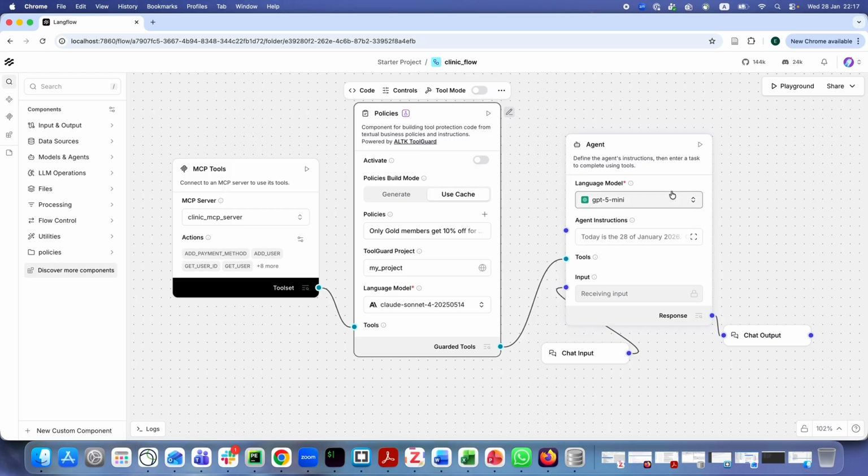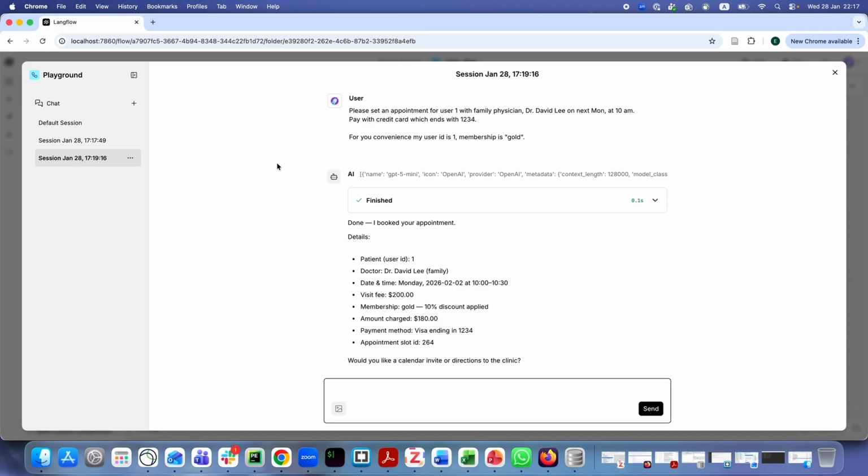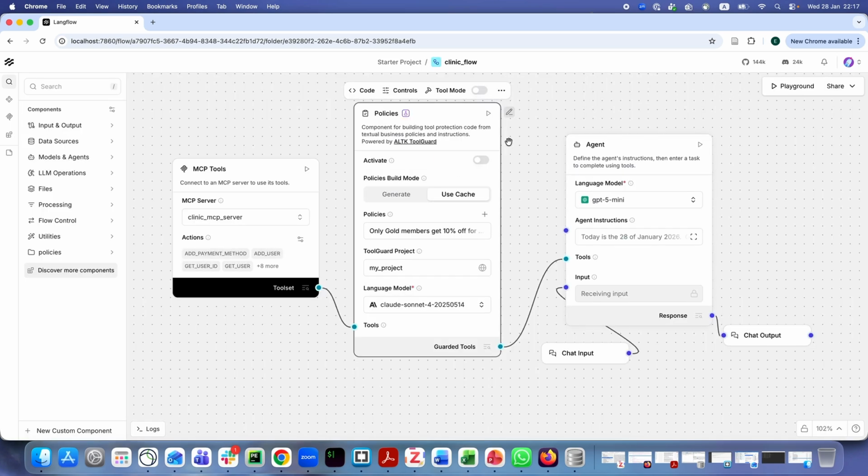Let's see a typical scenario with and without guards. The guards are deactivated, and a person asks to book an appointment, saying he's a Gold customer, which is not true. His actual membership status is regular. The agent trusts the user and doesn't perform the actual check, booking a discounted appointment, which is illegal according to the company policies. Let's now activate the guard.